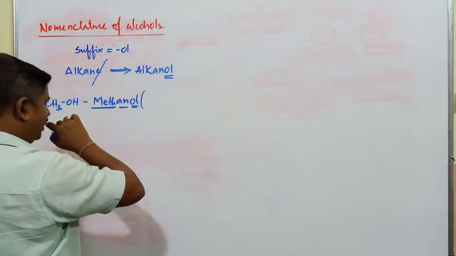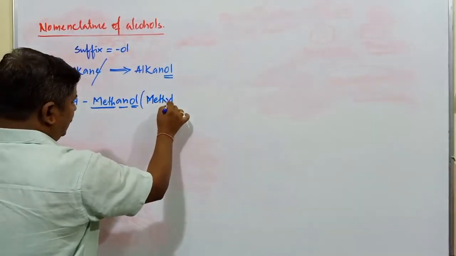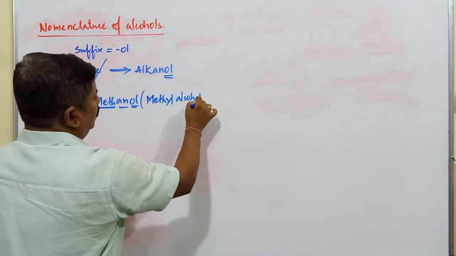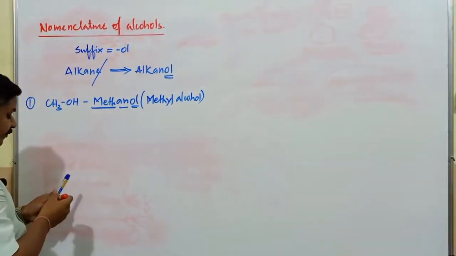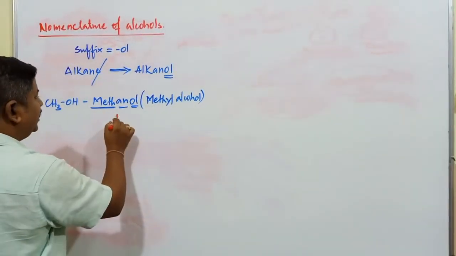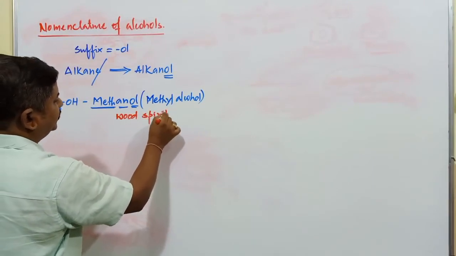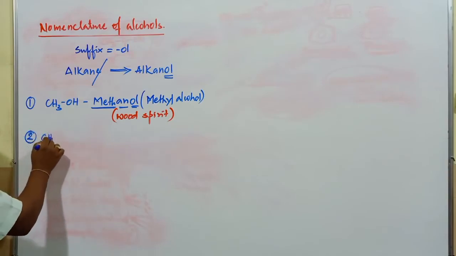Methanol. And what is the common name of this? Common name is methyl alcohol, where the alkyl group is methyl. This compound is also referred to as wood spirit. Wood spirit, methyl alcohol.